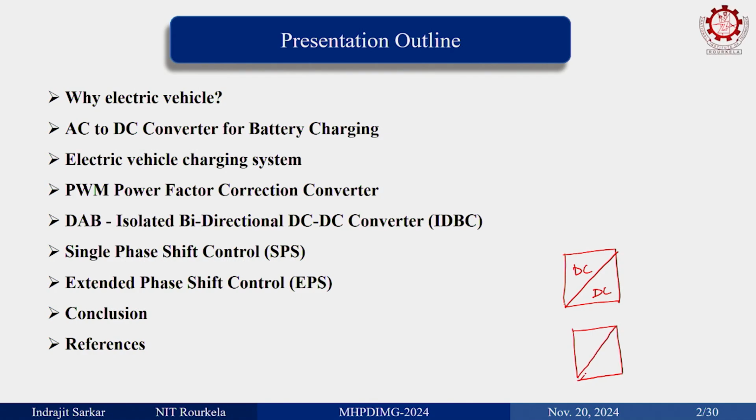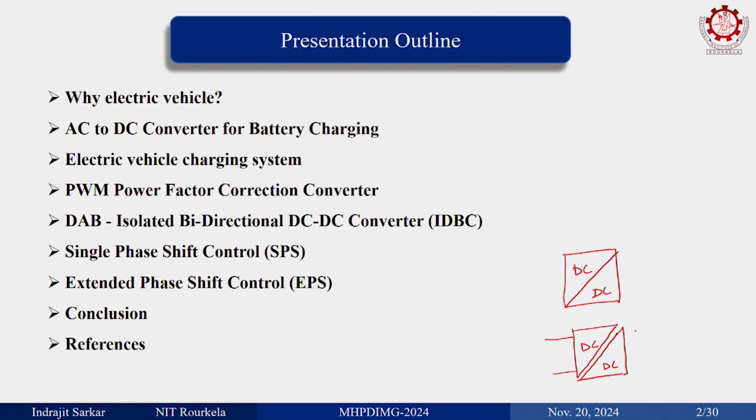Now, the thing is, there are cases where you need isolation, where isolation is essential. So, in that case we use DC-DC converter with isolation. So, this is the symbol of DC-DC converter with isolation.